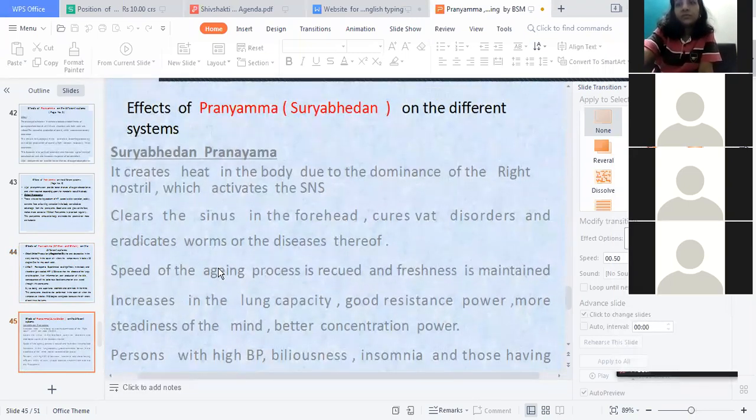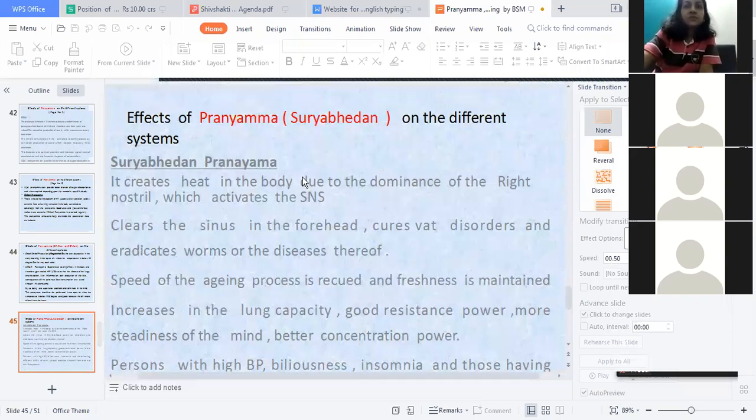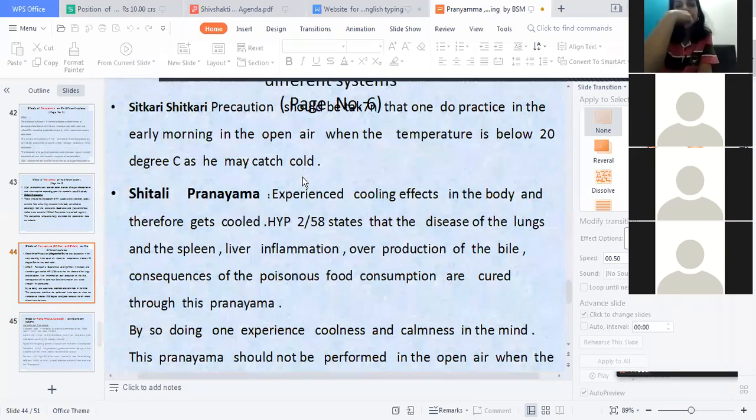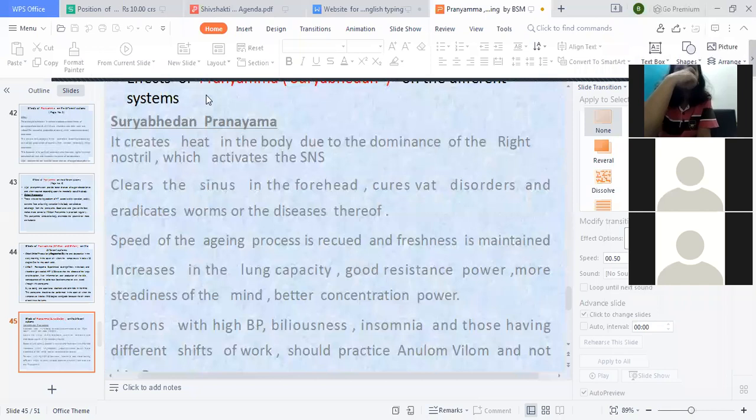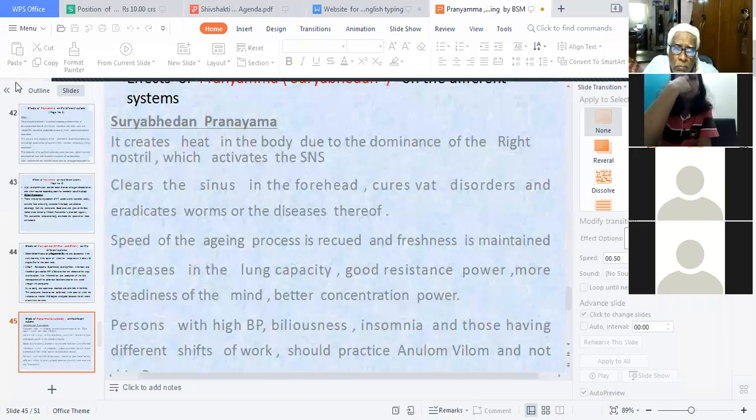Surya pranayama. It creates heat in the body due to the dominance of the right nostril, which activates the sympathetic nervous system. It clears the sinuses in the forehead, cures vata disorders, and eradicates worms or the diseases thereof.